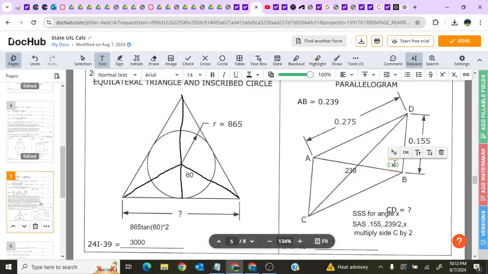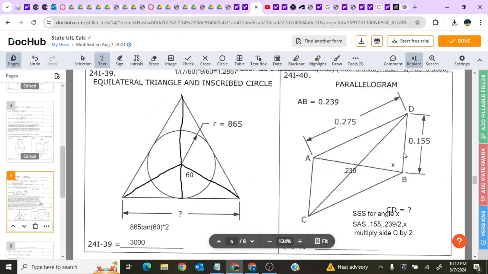I believe you'll get a pretty high value here, something around 70 or 80. Let me check actually. I probably should have written it down, but I'll get it real quick. You should get a degree of around 85.73. And then once you have that, you can use SAS to figure out the distance from here, given this side and this angle. But how do you figure out this side?